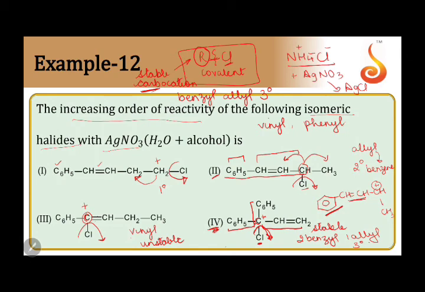That is, 4 is the most reactive, followed by 2 because that is also allyl and it's also in conjugation with benzene, followed by the first compound, which is a primary compound, and last comes 3 because this is a vinyl type of system, which is the least stable. So based on carbocation stability, we can write the order of reactivity. The one which forms the most stable carbocation is going to be the most reactive.